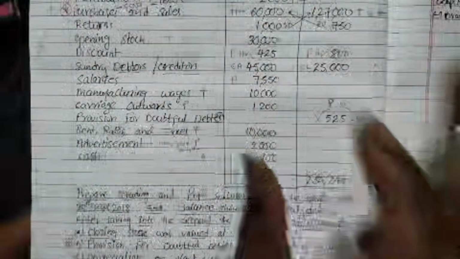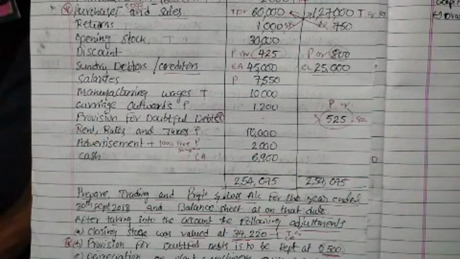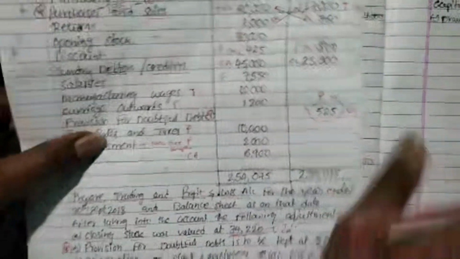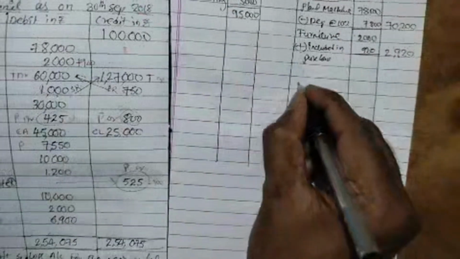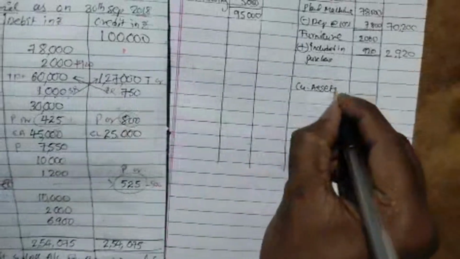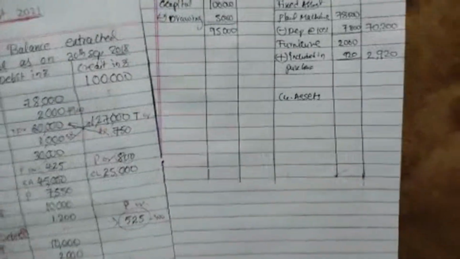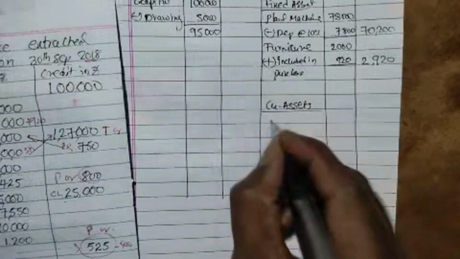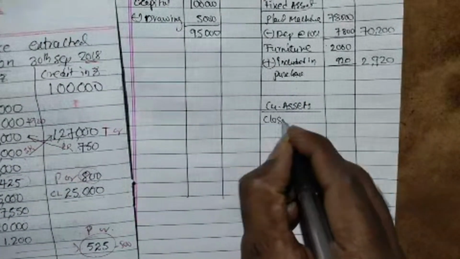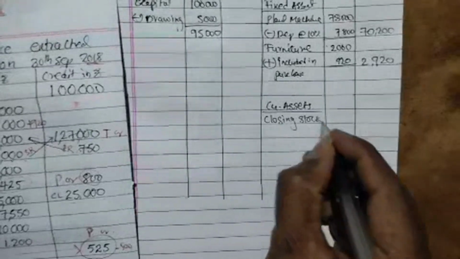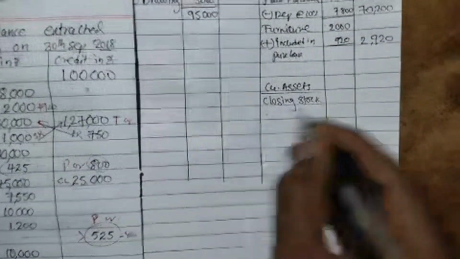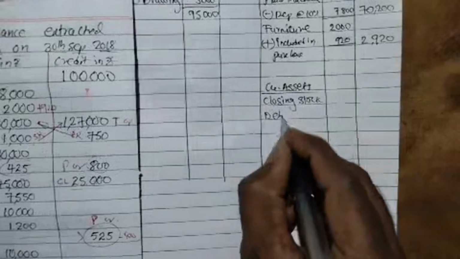Sundry debtors and creditors. Okay, debtors, there is something provision relating to debtors. So let us do the debtors. Leave one line after fixed asset and write there current assets. Under current assets we need to take first, hope this is visible to you all. Closing stock, first we need to write closing stock, otherwise you will forget it again. Okay, value we will take once we go to the adjustments. We know that closing stock will come there, so we are writing that one.